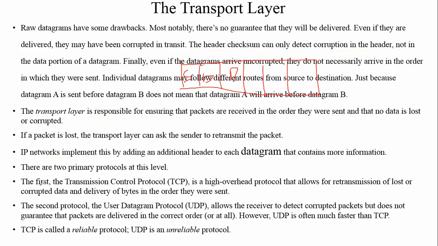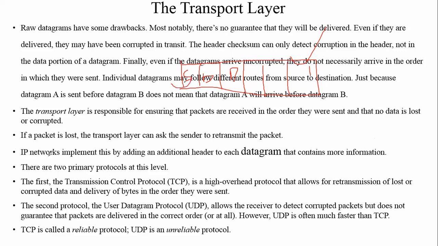If some packet is lost, each packet has a unique number, and at the destination computer, if that packet is not received, then it is the responsibility of the transport layer to ask the sender to retransmit that packet again.